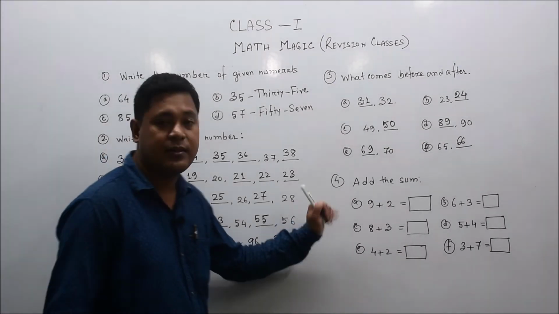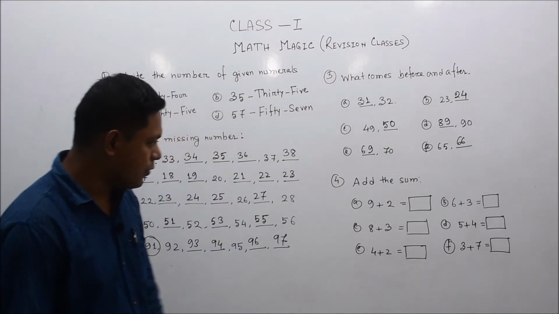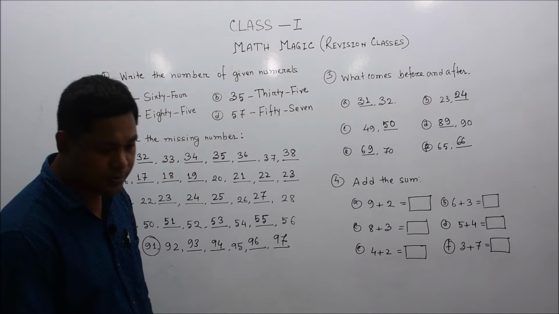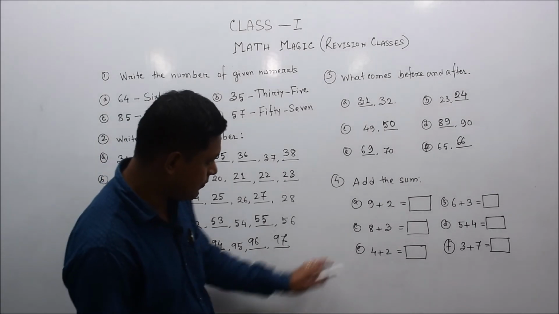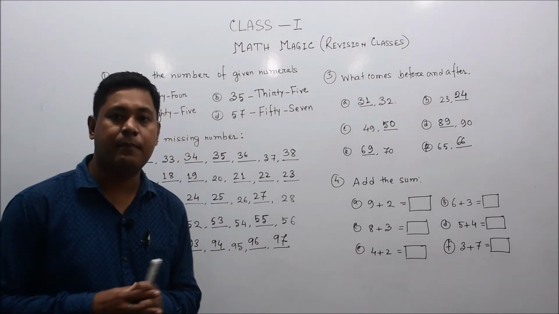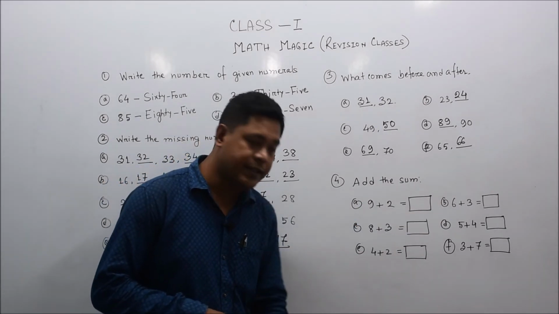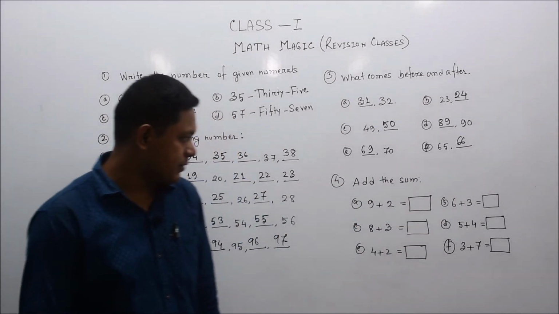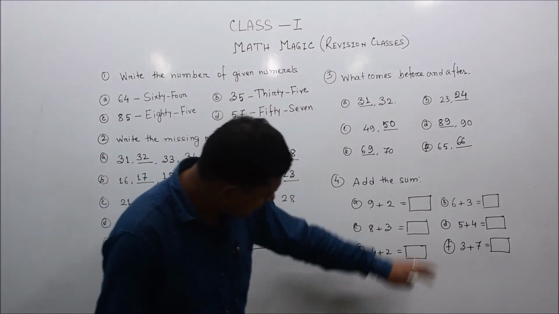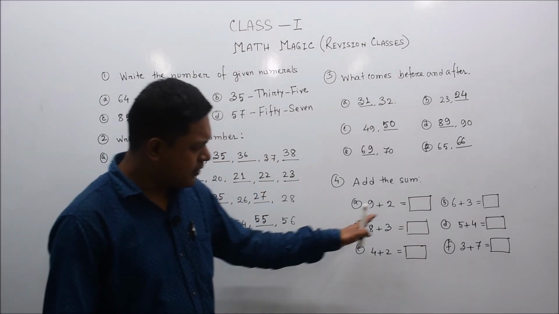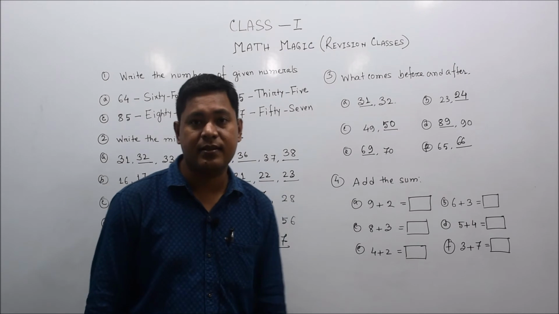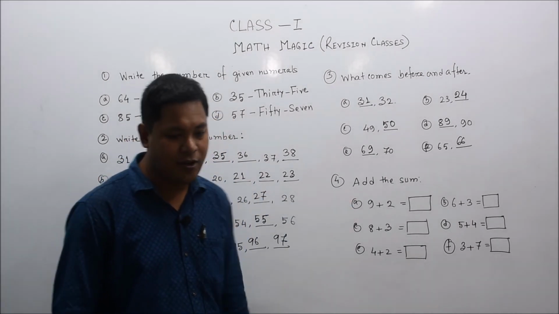Last question, that is question number 4, add the sums. That means we need to sum up the numbers. Here 9 plus 2 is equal to, a blank box is given. Which pattern is this, horizontal or vertical? Dear students, yes, it is in horizontal order.